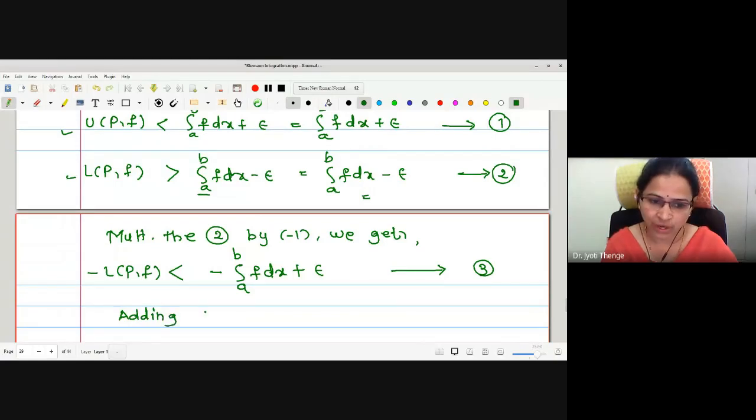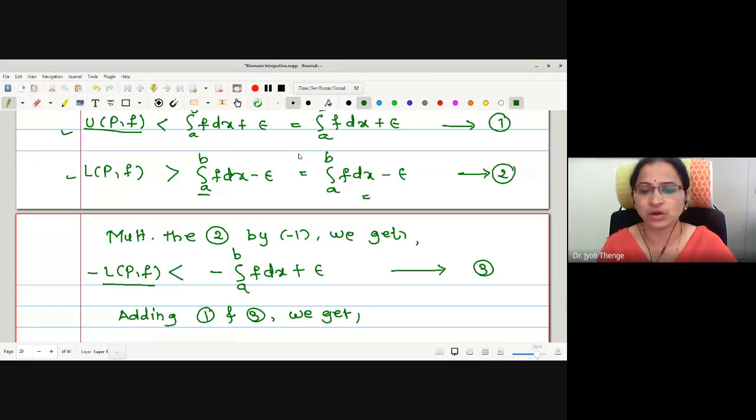Adding 1 and 3, what do we get? The left hand side will be UPF minus LPF, and again both the inequalities are the same, therefore it will be strictly less than. And what do we have to add? We have to add this part with this one.